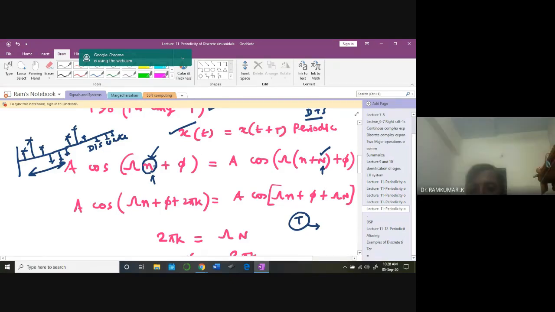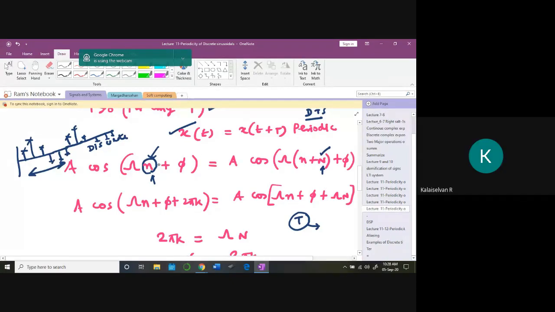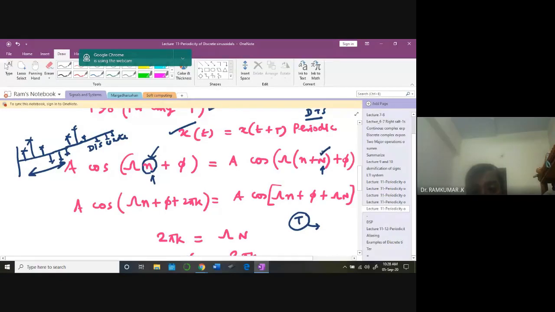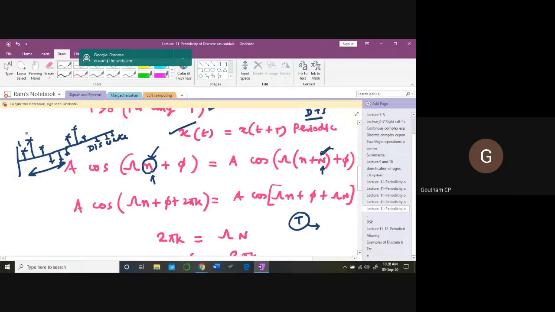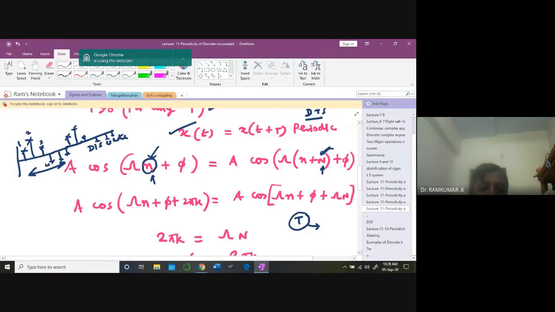Good, what you are thinking is right. Capital N is the period, but can you tell it from this graph? 1, 2, 3, 4, 5, 6. For every 6 samples, the same graph repeats. The same samples are going to repeat again. You understand now what periodicity is in the discrete time domain?